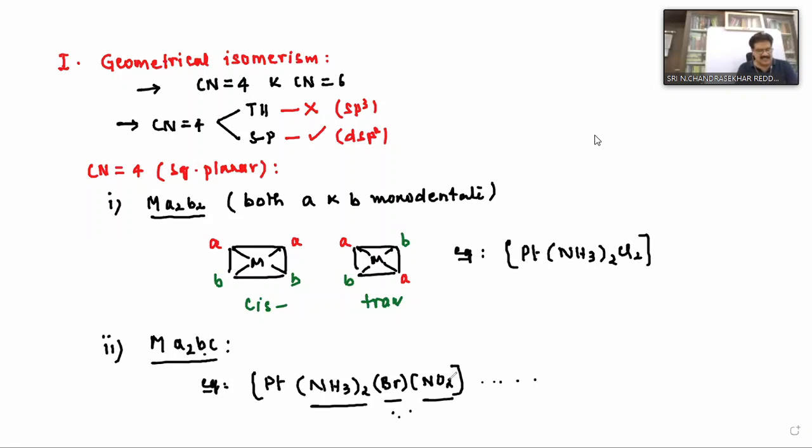So this is another example. Shall I remove this? Yes, sir.